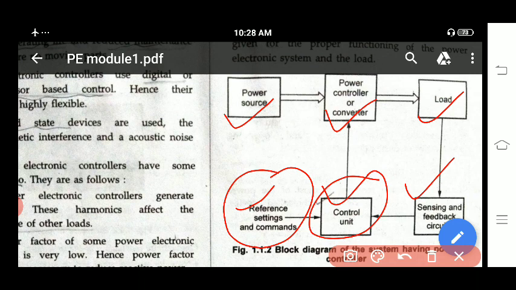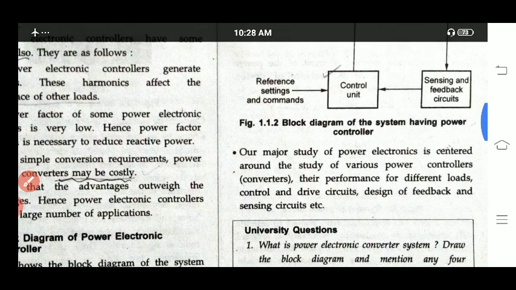It will come to know this from the sensing and feedback circuit. According to this, the control unit controls the operation of the power controller, and then it will maintain the temperature of the boiler. This is one of the applications of the power controller section.